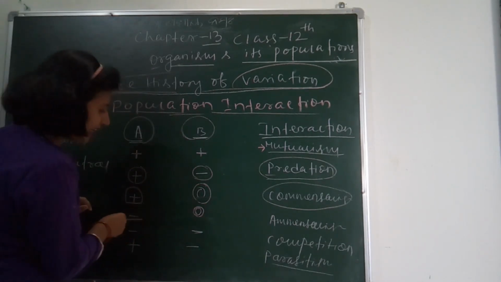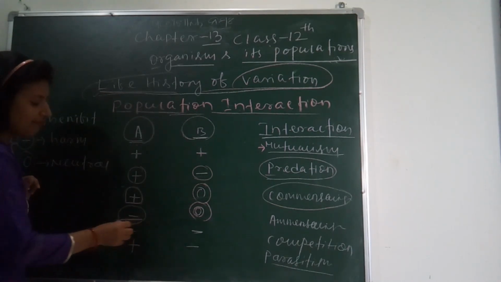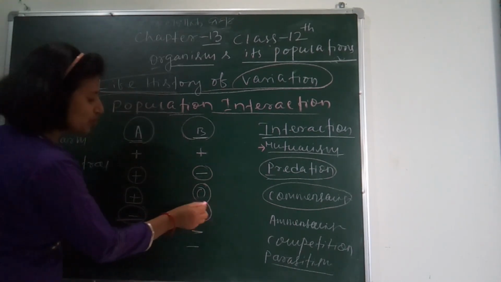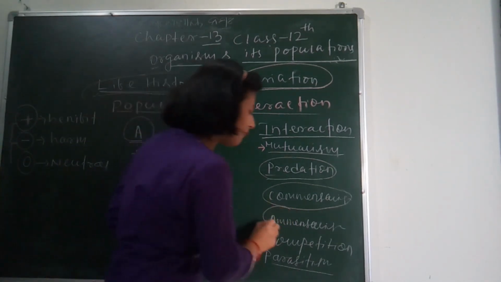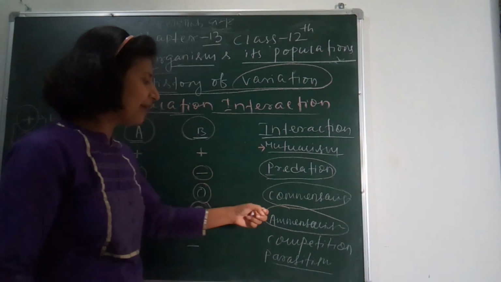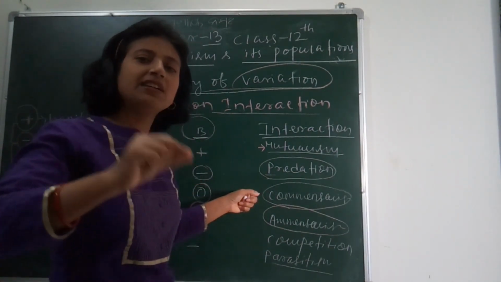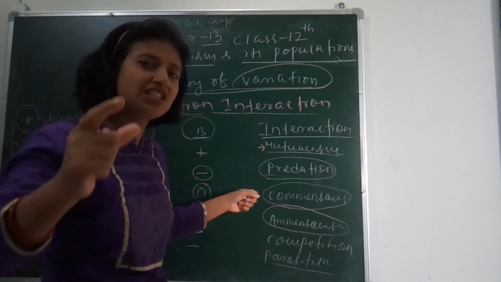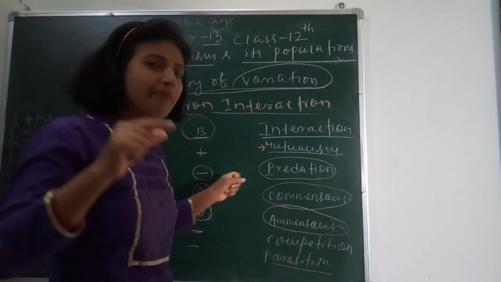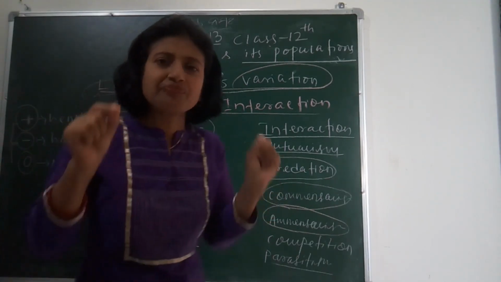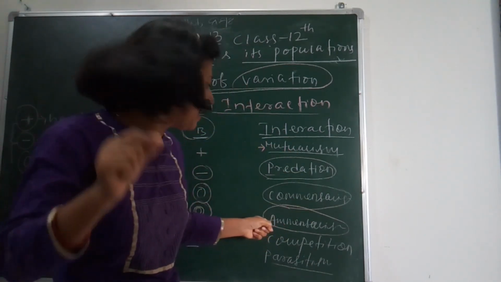Another is minus and 0. Minus means harmed or affected, and 0 means neutral, unharmed. This type of interaction is called amensalism. Don't get confused. In commensalism, the relation between the two species is plus and 0. In amensalism, the relation is minus and 0, which means one is harmed and the other is neutral or unaffected.